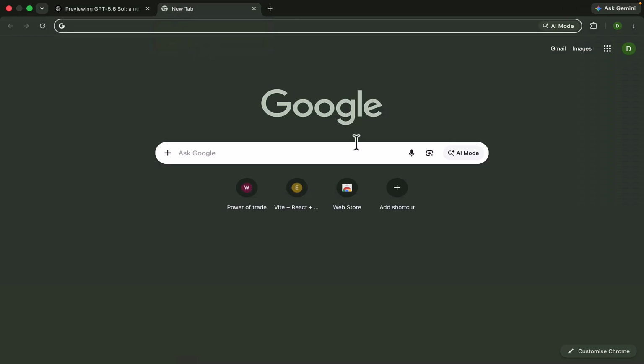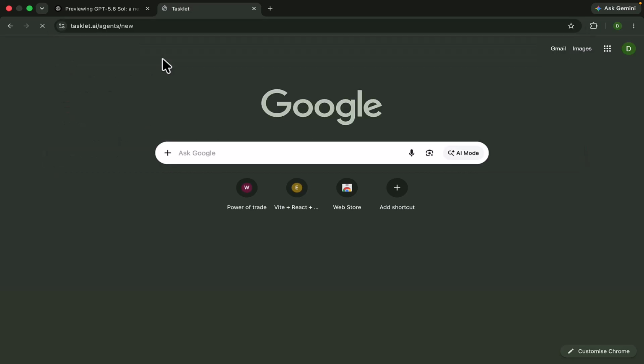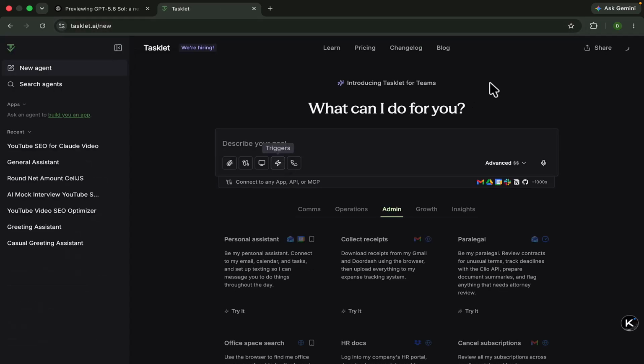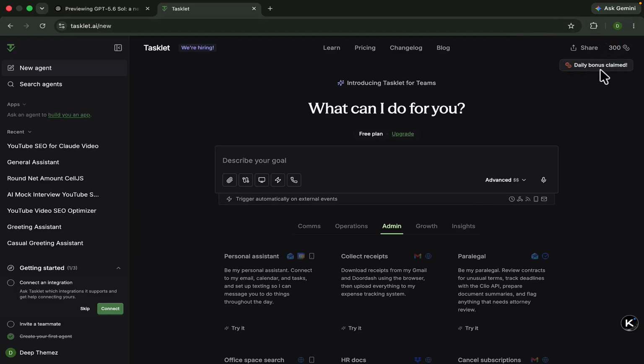We have also discussed the platform where we have used other models like Claude Opus 4.8, then 4.7, and other models like Fable. Now we can also use these at that platform. The name of the platform is Tasklet AI. I am currently using this model and I am also logged in. You can sign up, and then you will see this screen.